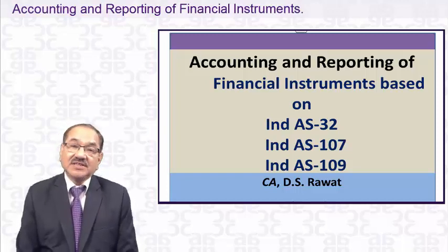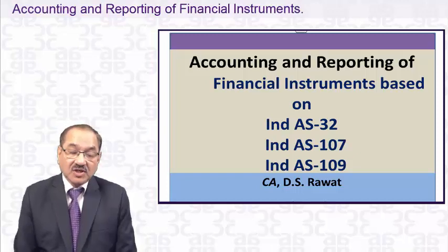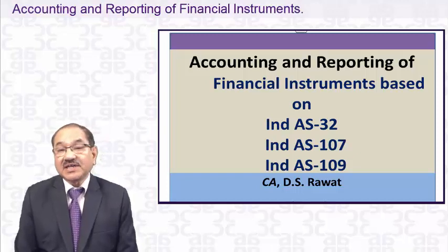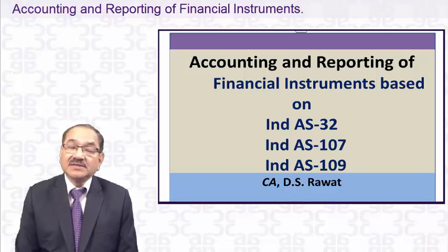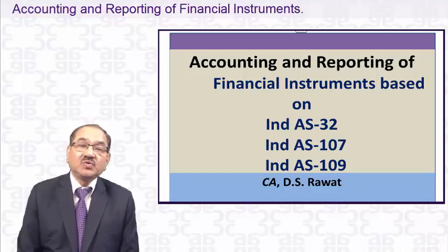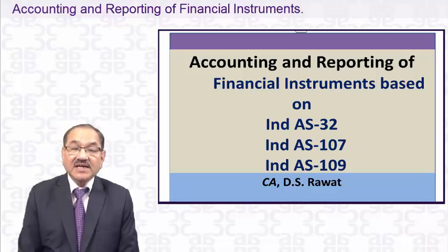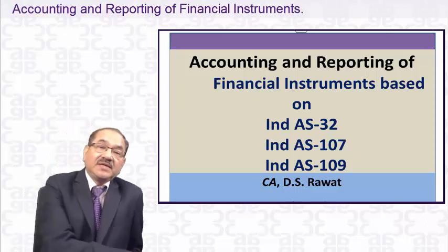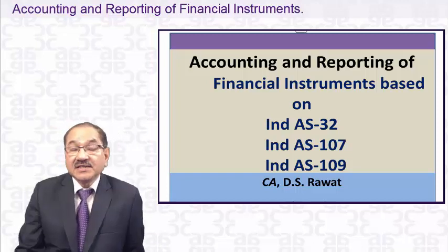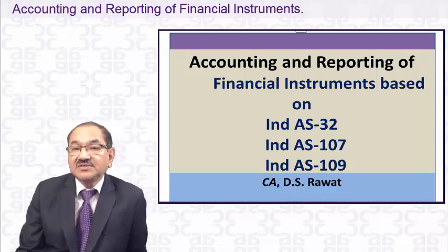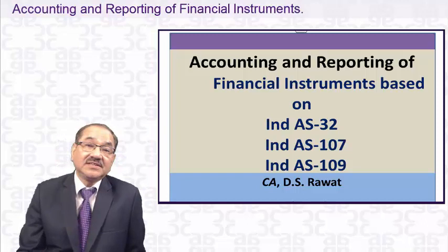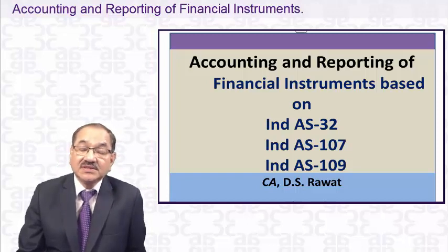Today we are discussing chapter 6 of your study module, accounting and reporting of financial instruments. The chapter name is the same, but there is a revision in that chapter, and that revision is due to Ind AS 32, 107, 109. That's the important thing which you have to keep in mind. Generally, students get confused that there are Ind AS in the syllabus. No, there is no Ind AS in the syllabus.